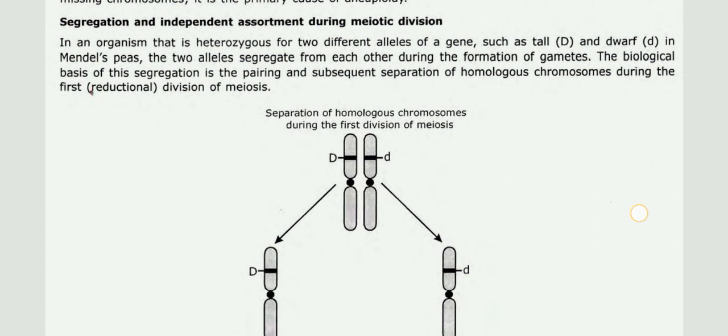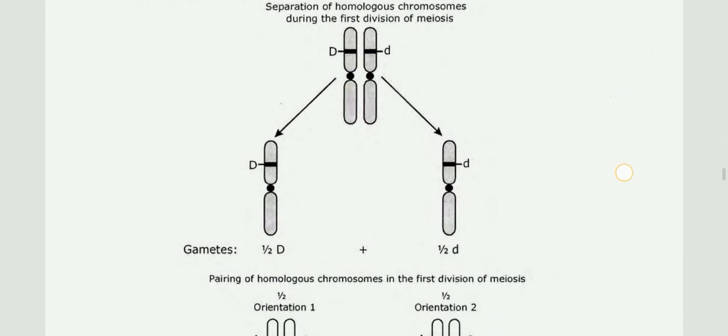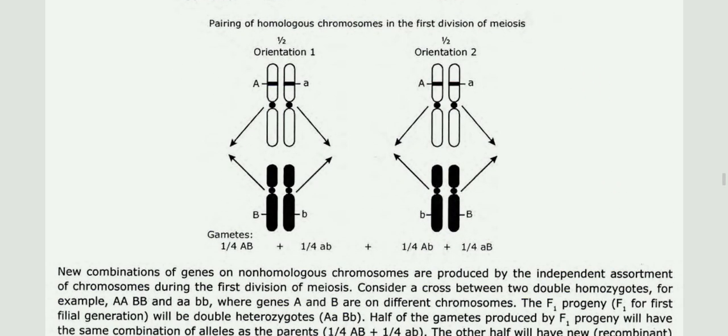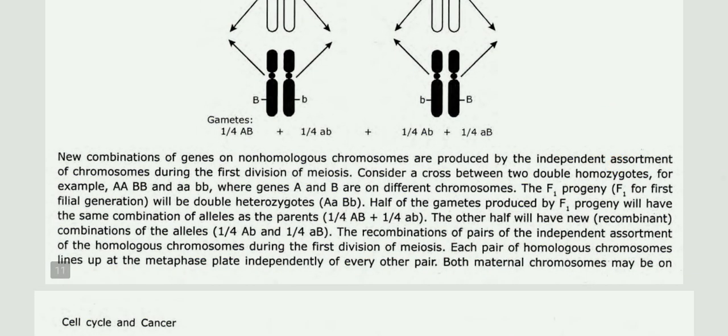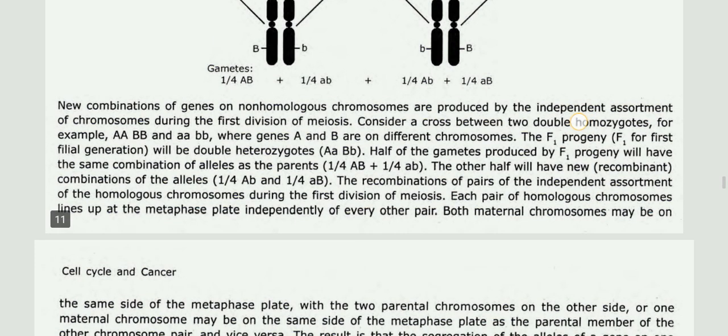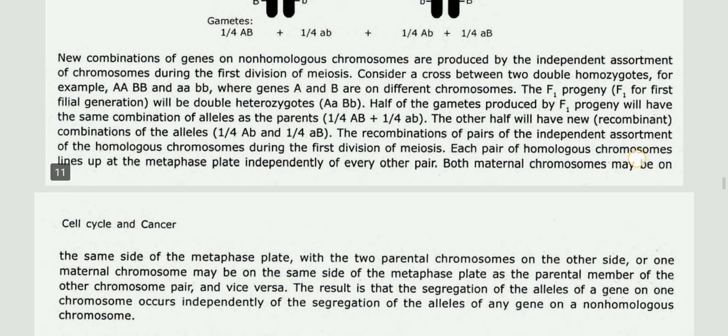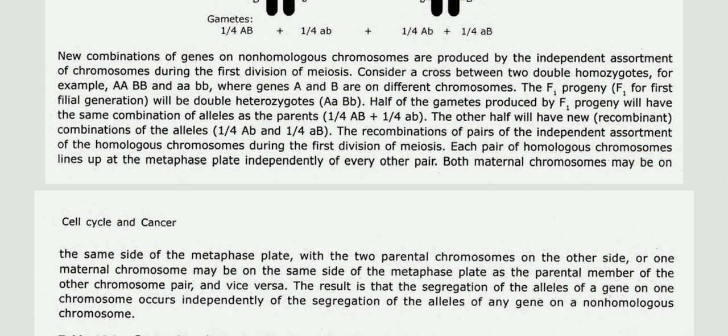Segregation depends on the separation of homologous chromosomes during the first division of meiosis. Gametes are produced with new combinations of genes. New combinations of genes on non-homologous chromosomes are produced by the independent assortment of chromosomes during the first division of meiosis. Consider the cross between two double homozygotes, for example AABB and aabb, where genes A and B are on different chromosomes. The F1 progeny, F1 for first filial generation, will be double heterozygotes.